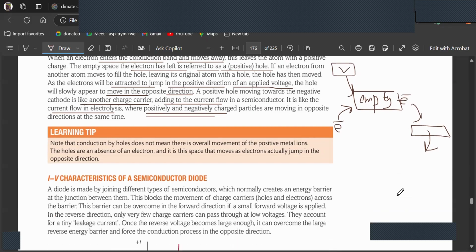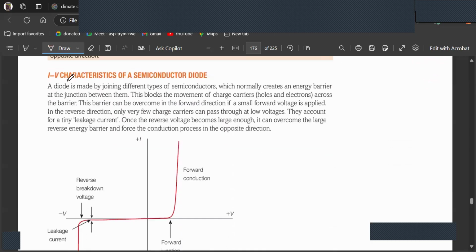Got it? Yeah, right. A diode is made by joining different types of semiconductor, which normally creates an energy barrier at the junction between them. This blocks the movement of charge carriers across the barrier, and this barrier can be overcome in the forward direction if a small forward voltage is applied.